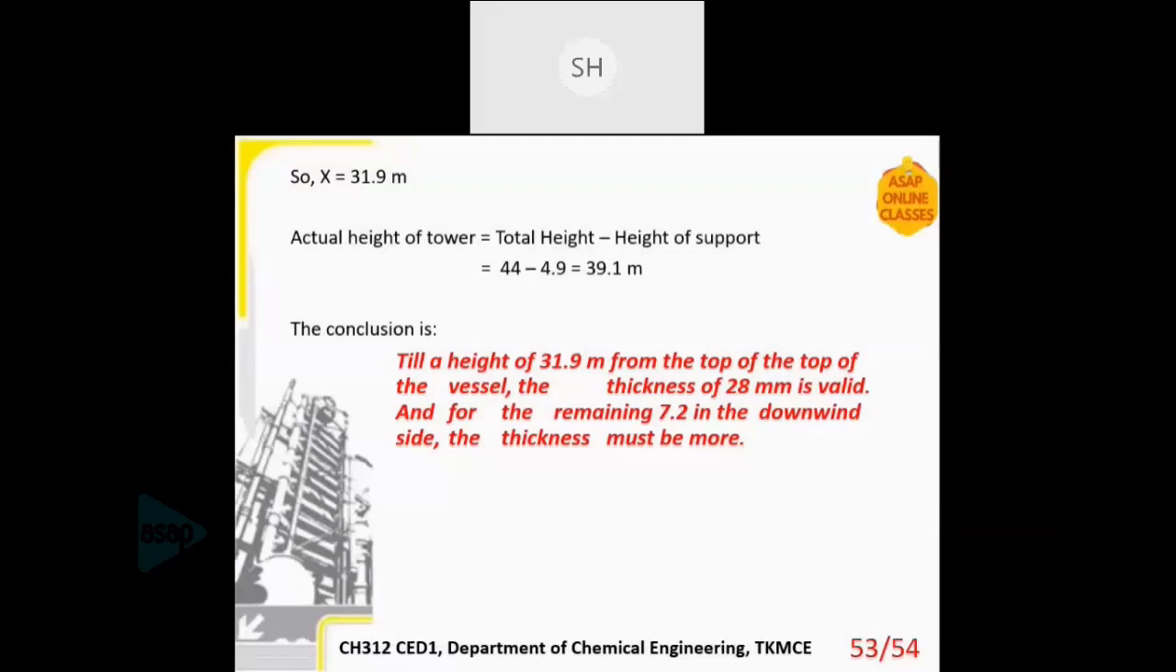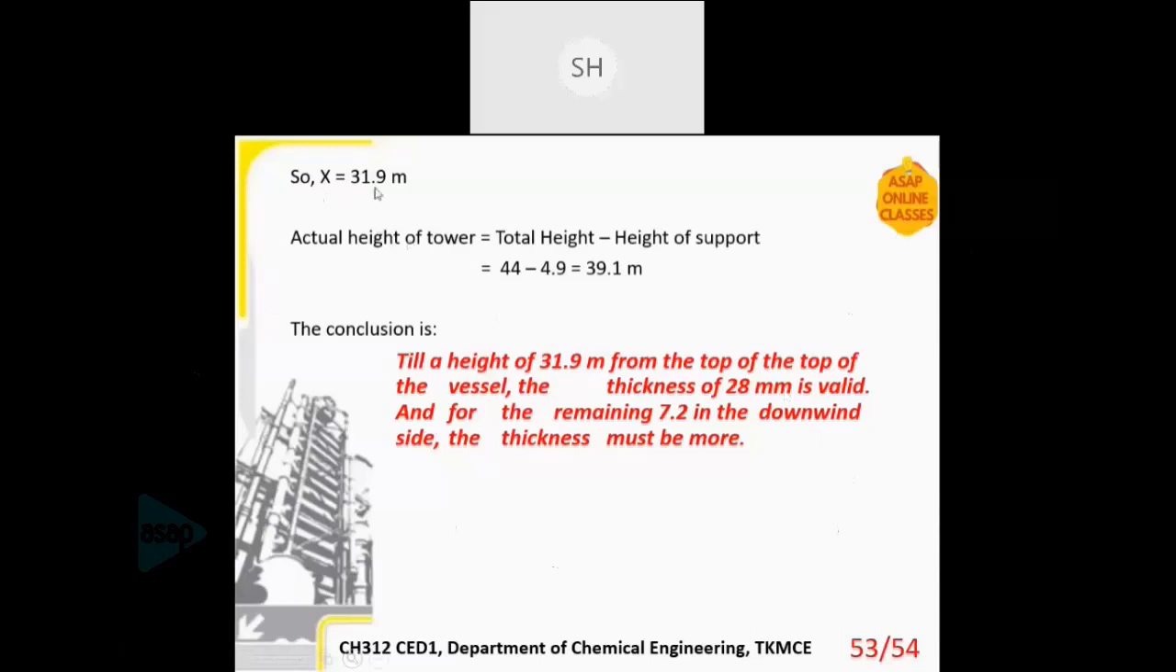So what is the conclusion? Up to a height of 31.9 meter from the top of the vessel, the thickness of 28 mm is valid. The thickness which we got was 28 millimeter. So till the upwind side, or till that capital X, the thickness which you got is applicable, that is 28 mm, and for the remaining 7.2 meter the thickness must be more, or you have to add an extra thickness. So that is the conclusion from our analysis.